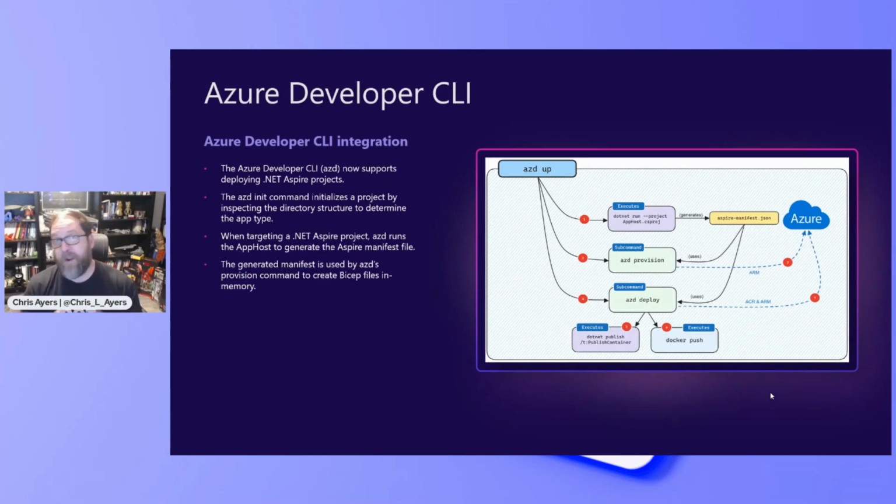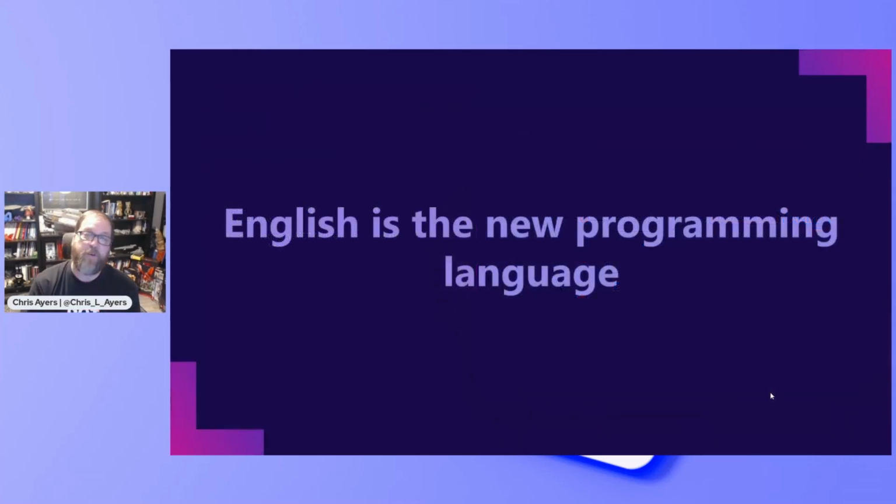It'll generate bicep files for me in memory and provision those out into Azure, and then it'll do my deployments. And I'll publish containers, so I don't even need a Dockerfile for my .NET because it can use some of the new capabilities from .NET 8 and 7 to publish to containers directly and push them up into the registry and run them on container apps. So there's some really cool stuff.